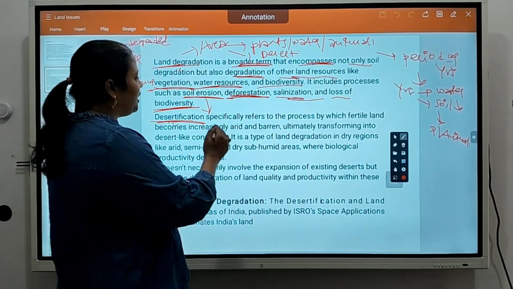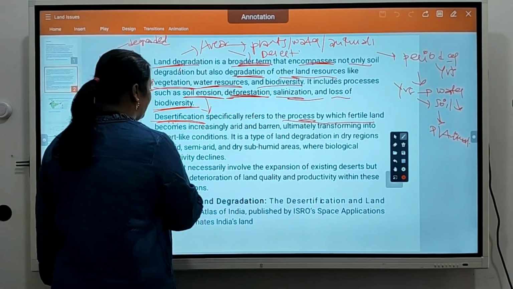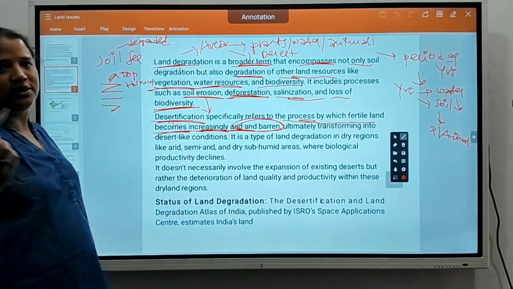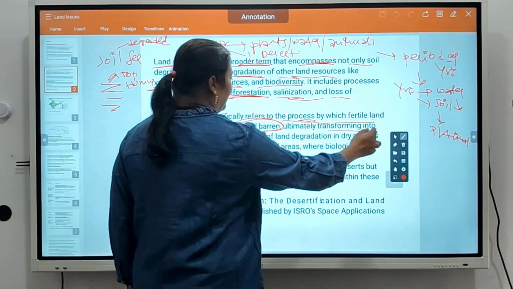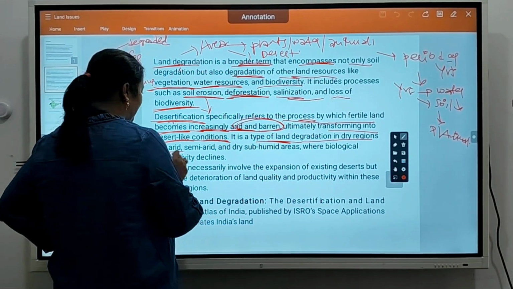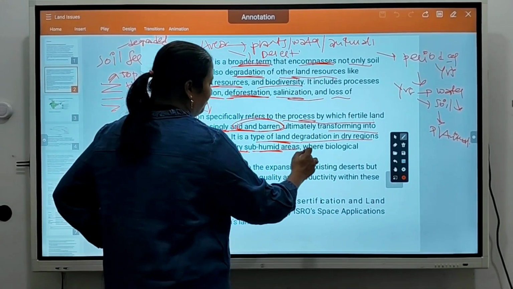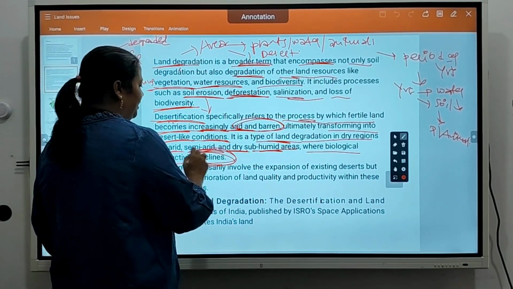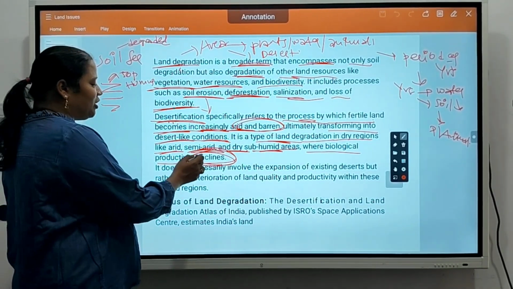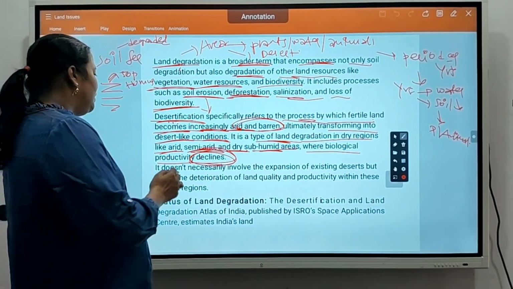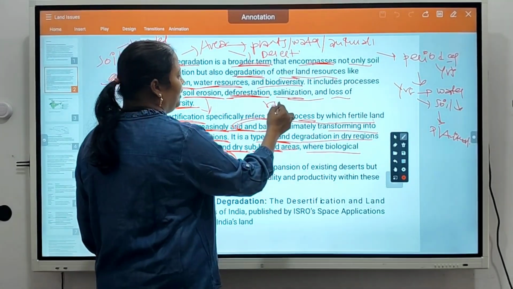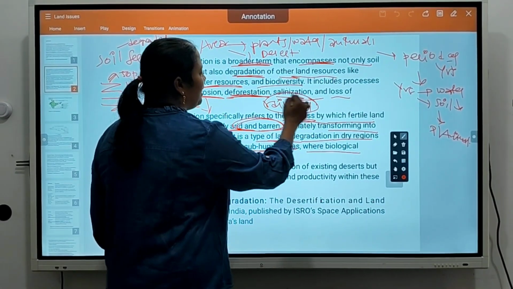So desertification specifically refers to the process by which fertile land becomes increasingly arid, barren. Totally, after some years the land will become barren, ultimately transforming into desert-like conditions. It is a type of land degradation in dry regions like arid, semi-arid, dry sub-humid areas where biological productivity declines. So it is a type of land degradation where the biological productivity goes on declining. It also happens in dry regions where there is no rainfall, in less rainfall areas.